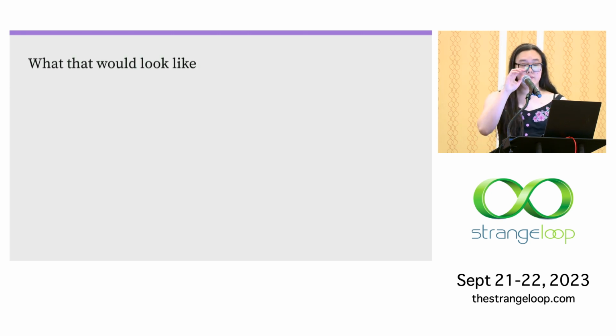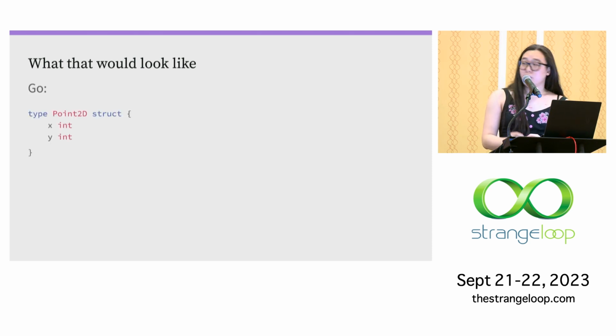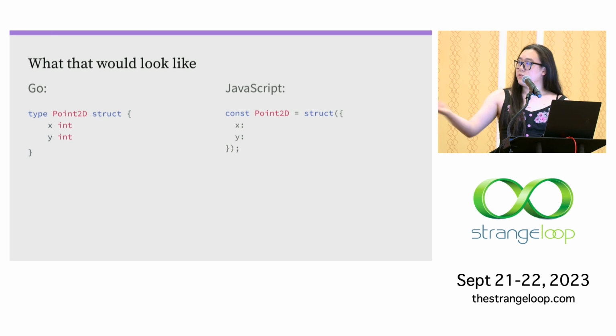So to get an idea of this, let's look at a struct declaration in a strongly typed language like Go. So in Go, this is a type declaration, which for us becomes a variable declaration. And then struct is a keyword, which for us becomes a function call. And then we use an object literal to describe the shape of the struct. And then the types themselves would be constants. And then since JavaScript doesn't have an integer, we use the number type.